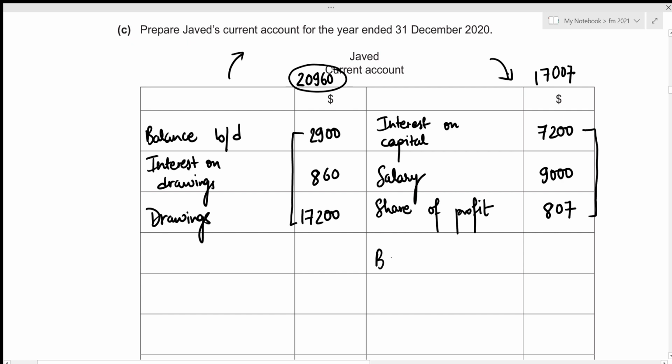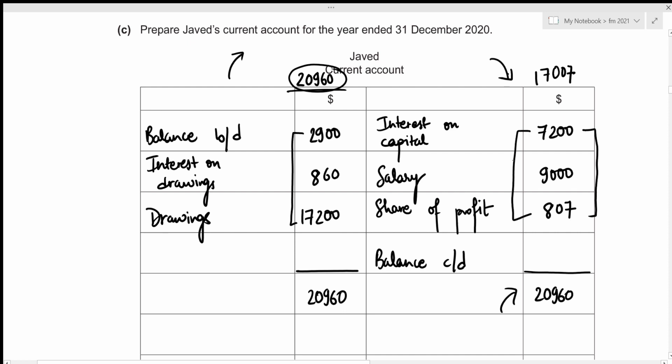So that's balance CD. Now we need to write down our total. And the total will be that of the heavier side. So that's 20,960 for both sides. Okay, and now here our closing balance acts as the balancing figure. And whenever we're trying to figure out the balancing figure, we just need to subtract these values from the total. And we already have the total of these values, which is 17,007. So we just need to subtract this amount from the total. That's 20,960 minus 17,007, which results in the closing balance in the current account of Javed to be 3,953.